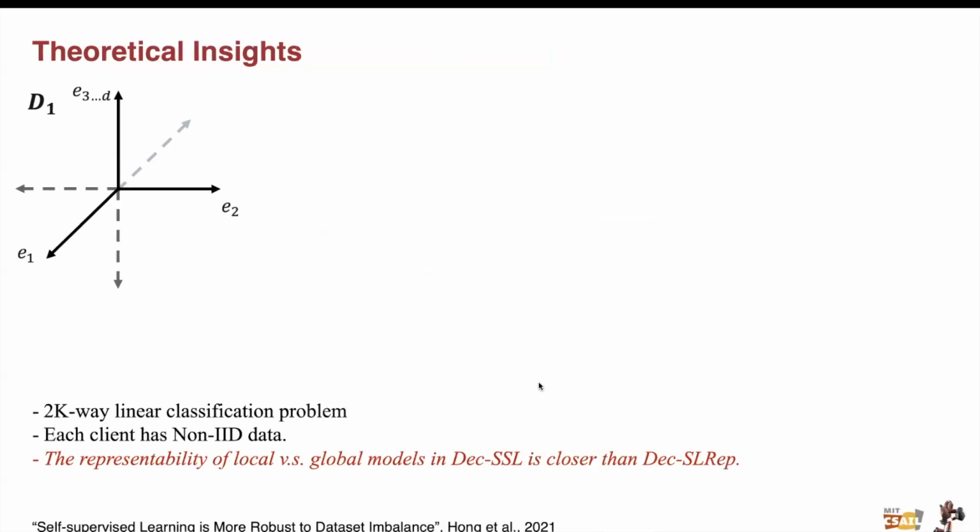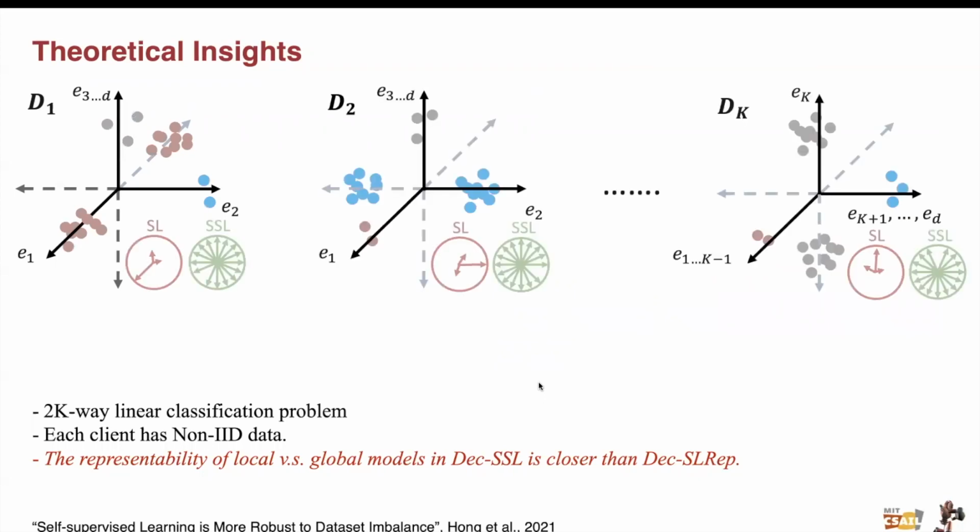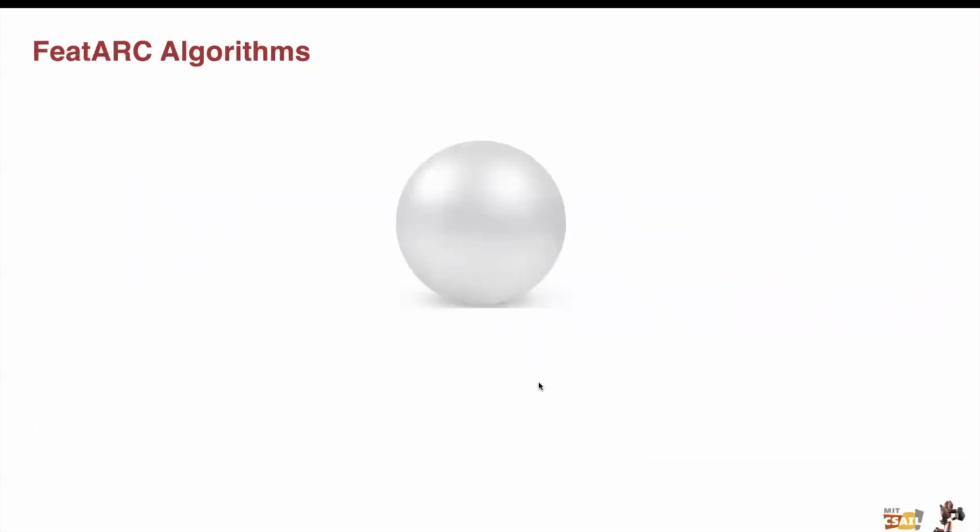In addition to our empirical observations, we also provide theoretical analysis of the decentralized SSL and SL rep setting. We construct a 2K-way linear classification problem where each client has the majority of their data from only 2 classes on one axis and some sparse data from other classes. We show that the feature matrix learned with Dec-SSL is more uniform among the non-IID datasets compared to Dec-SL, and this is desirable for the averaging in the decentralized case.